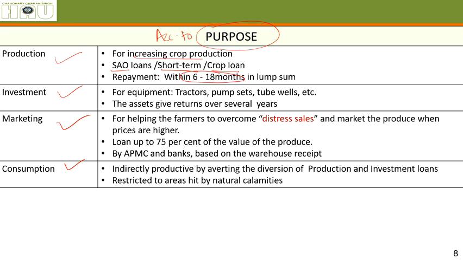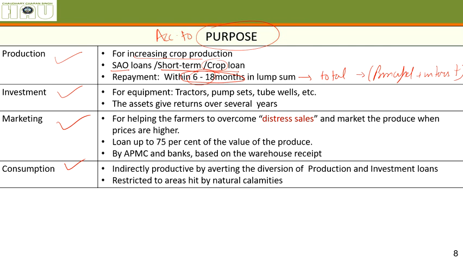Alright, with lump sum means total, all the money, that is the principal that you had taken plus interest. You don't need to pay the money in installments. After 6 months you take the loan, after 6 months deposit the principal plus the interest, that's done. Okay, this is for buying inputs for producing crops. 6 to 18 months because different crops have different lengths of production.